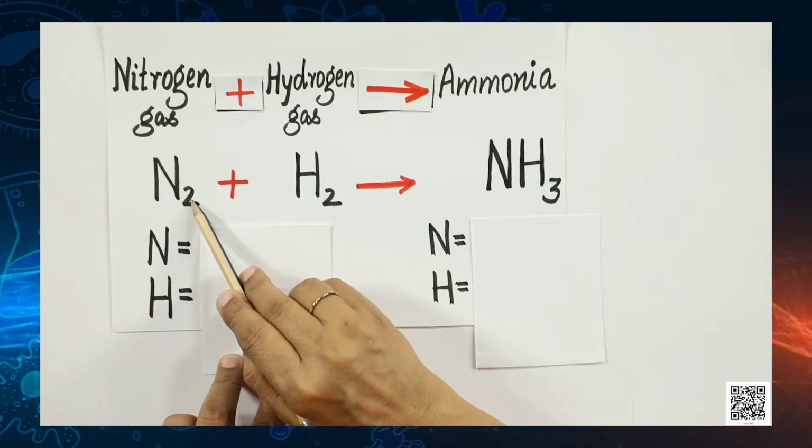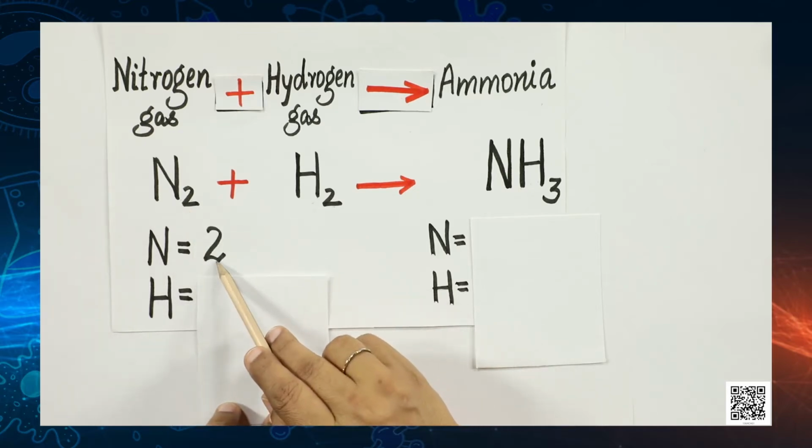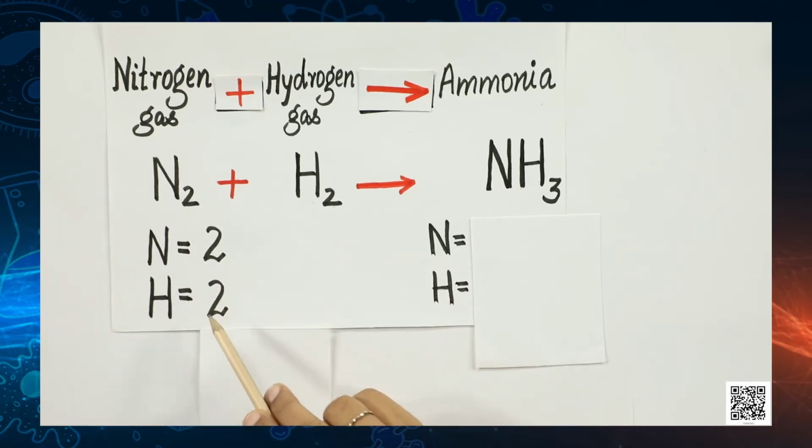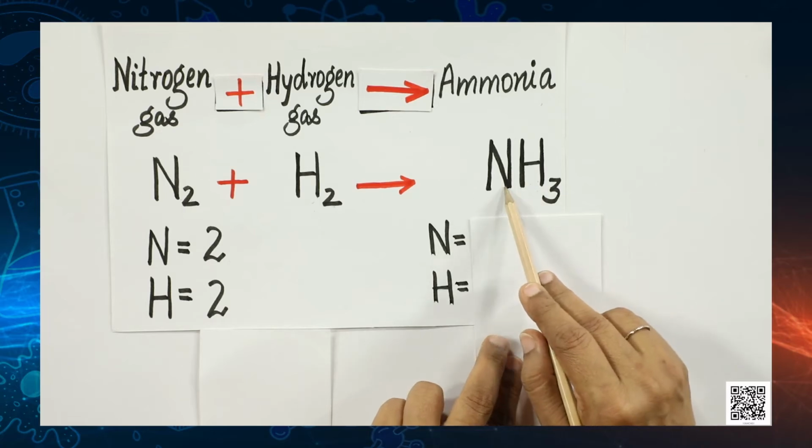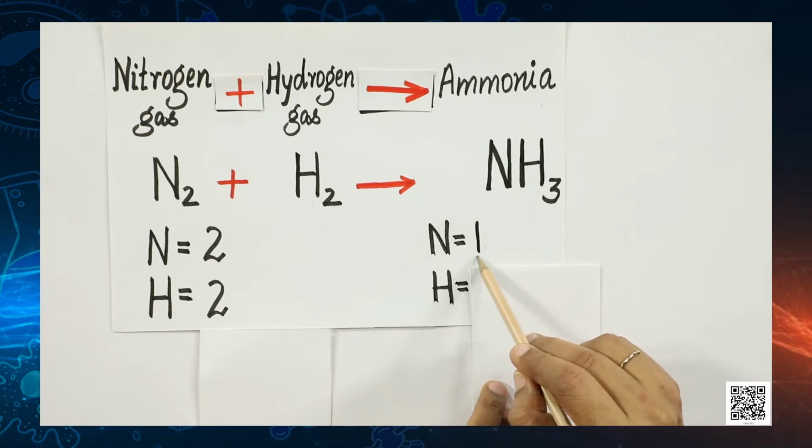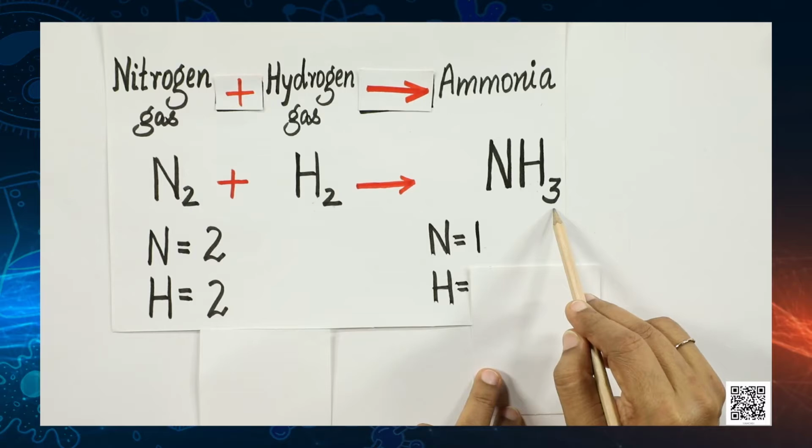We are not going to use visuals. Actually, to balance equations, you have to use charts or table or little bit of maths, and these chart and table will help us to track the atoms on both the sides. So, let us count the number of atoms of each element on left hand side and right hand side. So, here we have 2 atoms of nitrogen and 2 atoms of hydrogen, and on the right hand side we have 1 atom of nitrogen. So, we write 1 and 3 atoms of hydrogen.